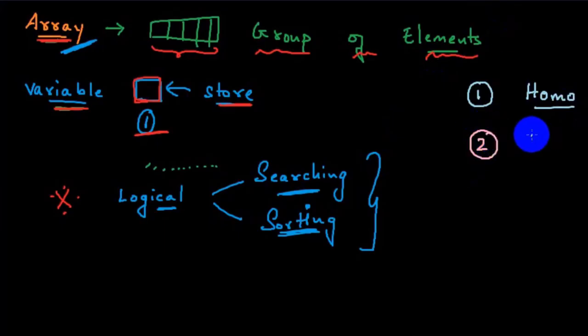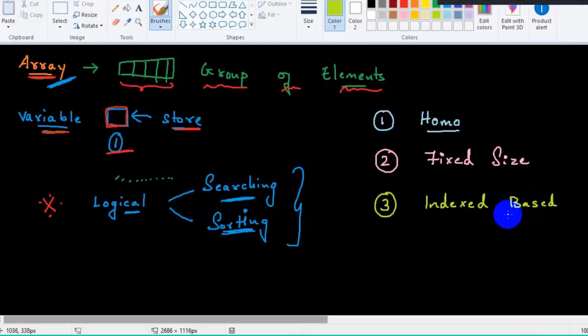Second point, an array is always of fixed size. Fixed size meaning it will neither increase its size nor decrease its size. It remains the same. An array is used to store a group of objects, but it is of fixed size. And the last point you are supposed to come across is that arrays are index based. What do you mean by index based, sir? It means each and every element in an array can be identified by a unique index position, and the index position will always start from 0. I would have stored 1,000 elements in my array, but each element can be identified with the help of an index position, and the index position will always start from 0.